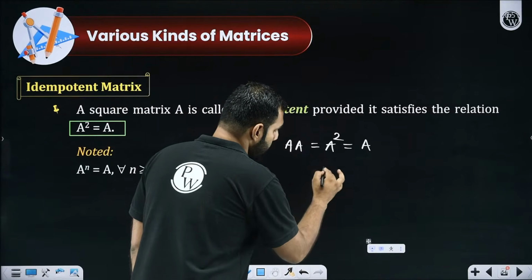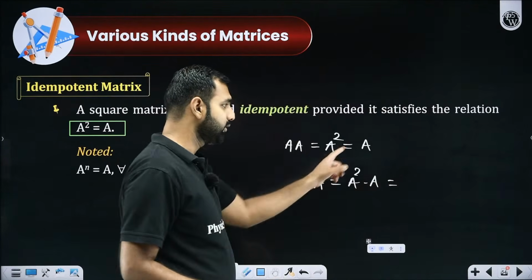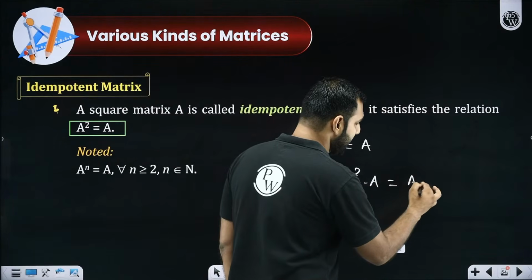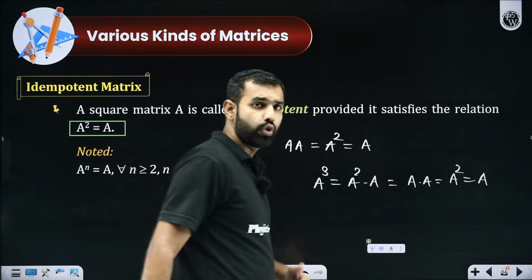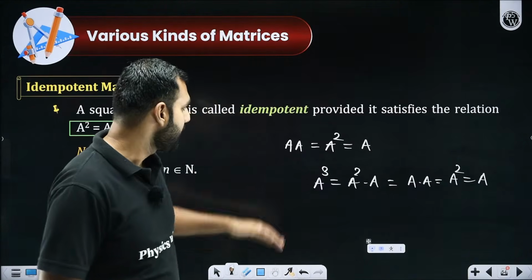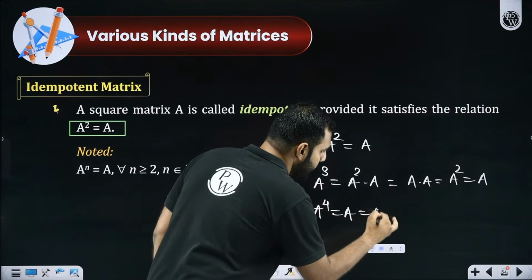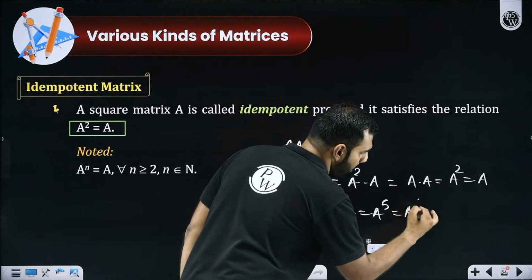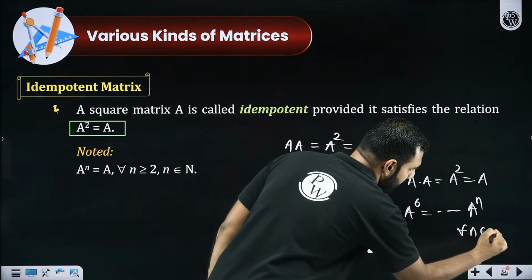If I ask you what is A cube, will you not say that it will be A square into A? Sir, what is A square? A square is already A. So this is A into A, which is again A square. And what is A square? A square is again A. So no matter how many times I find the powers of A, I will always keep getting A only. A to the power 4, A to the power 5, A to the power 6, and all the higher powers of A are going to be A only. Yes or no?